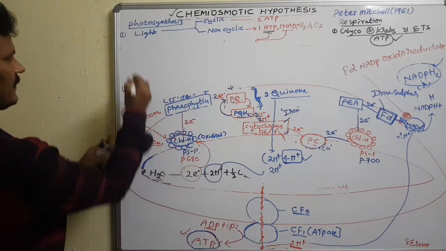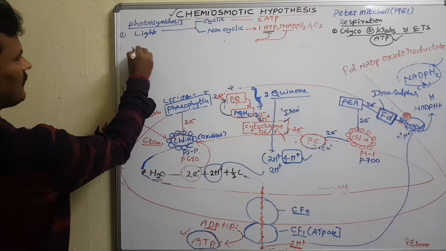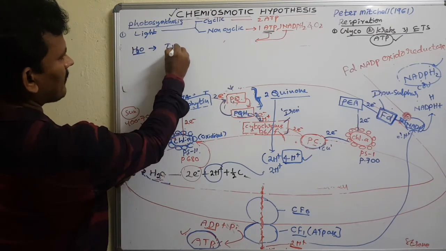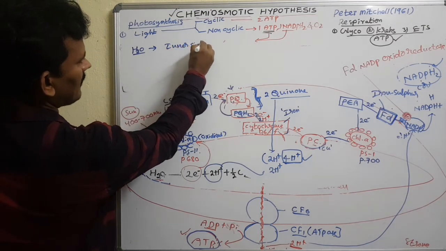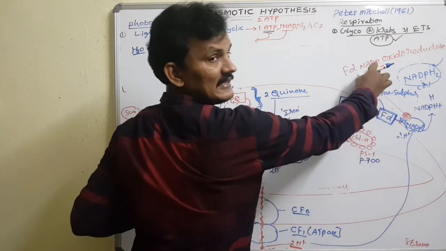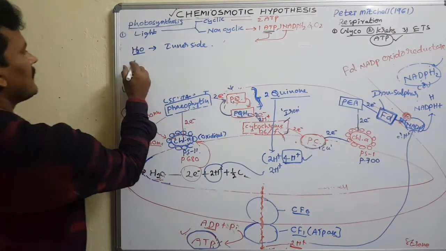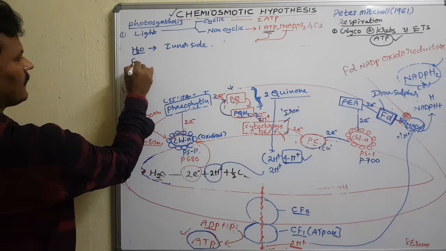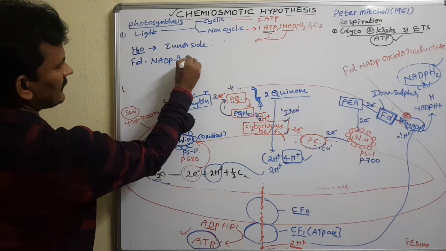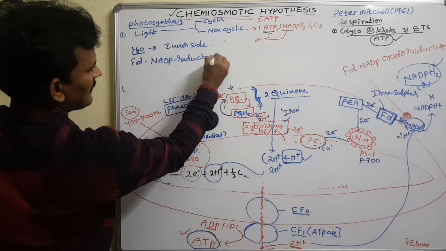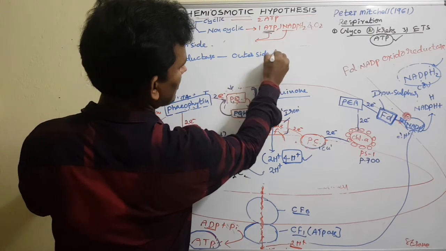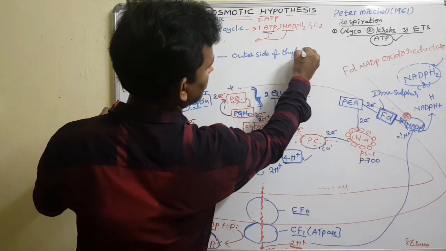So where is the water splitting unit present? Splitting of the water molecule will be present on the inner side of the membrane, inner side of the thylakoid. But ferredoxin NADP reductase is present on the outer side of the membrane, outer side of the thylakoid membrane.